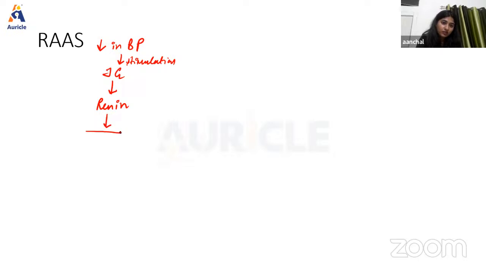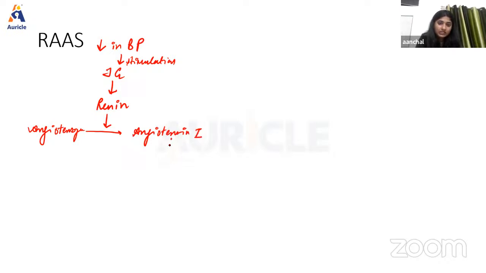And next we have the RAS system. This is the important one, and we're going to discuss it also. Whenever there is a decrease in blood pressure, it will cause stimulation of the JG apparatus, right? It will cause it to secrete a very important hormone known as renin, and renin will cause the conversion of angiotensinogen to angiotensin 1.